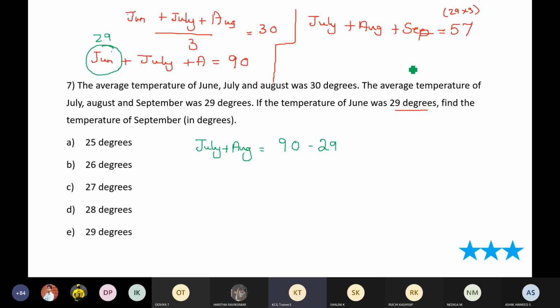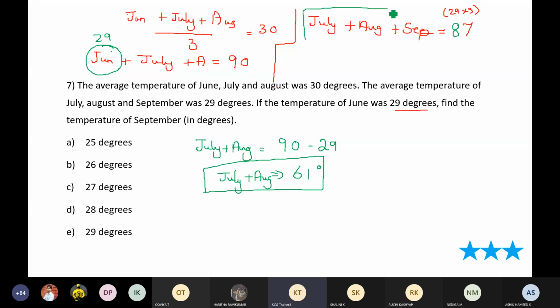So this is 87, right? Sorry, 87. Yes, sorry. 29 into 3, 87. Sorry, yeah. Now, 90 minus 29, what would I have? I'll have 61 degrees. So July plus August would be 61. So substitute that here. July and August put together, it is 61.